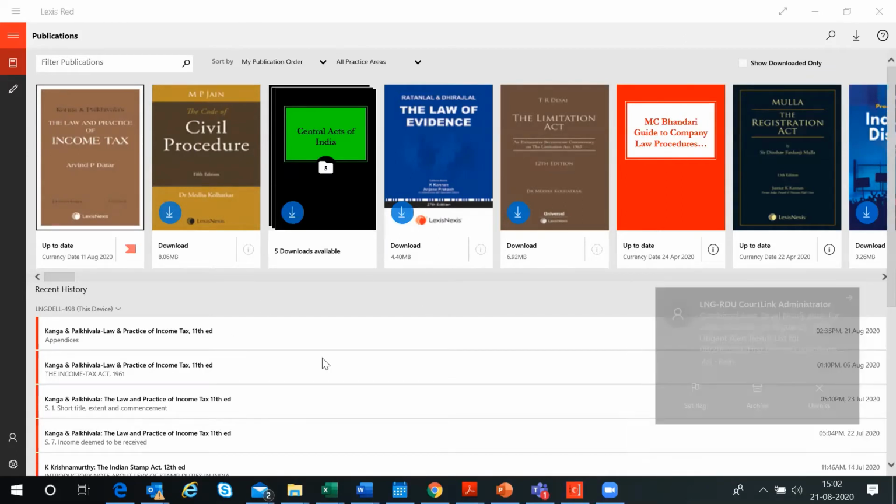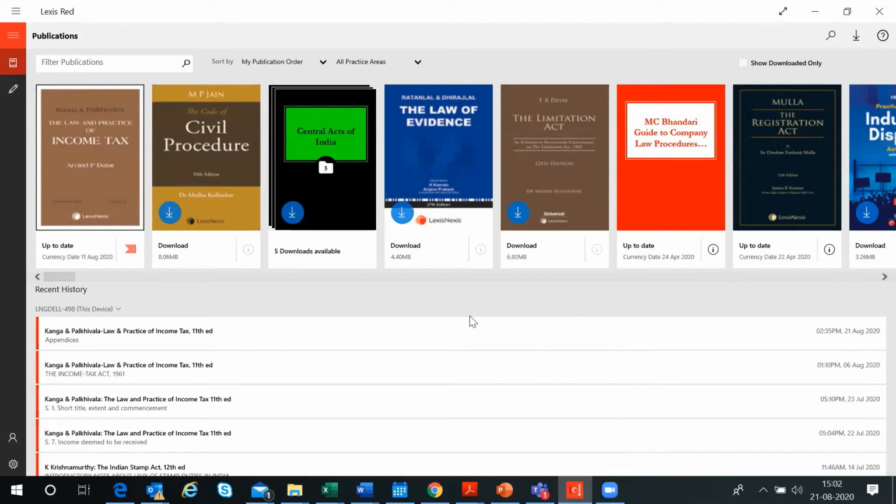So you log into the product Lexis Red, putting in your credentials. Your credentials will be shared by your e-learning team. So you put in your login credentials and you log into the platform, which is Lexis Red. Once you log in, this is your home screen.